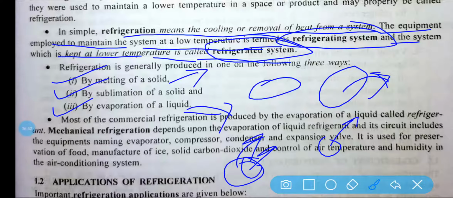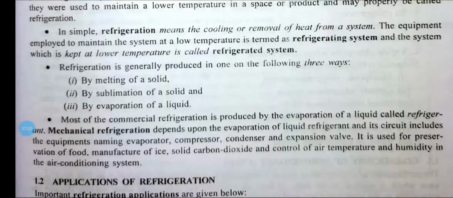That means when a solid is melting, it needs some heat, so that it will reduce the heat of that particular system. Okay. Or by sublimation of solid, sublimation means solid to vapor. If it is transforming from solid to vapor, like your camphor. Okay. So it is an example of solid to vapor. It is called sublimation. So with the help of these three processes, we can maintain some refrigeration system or some lower temperature.